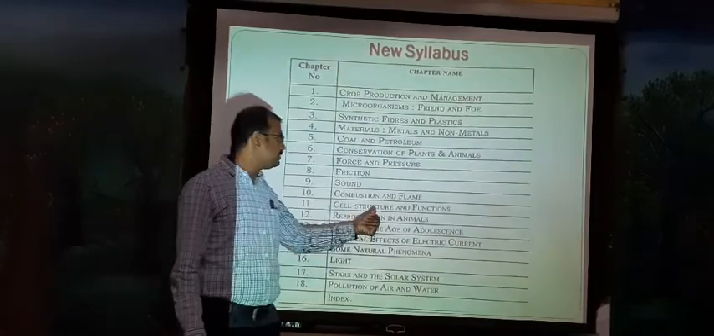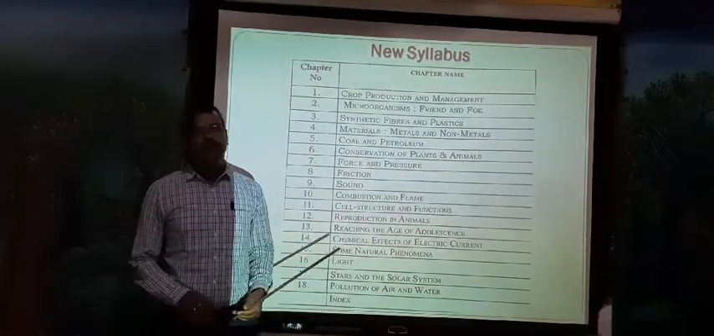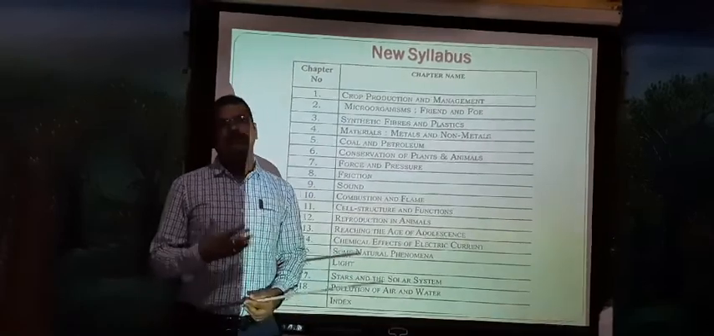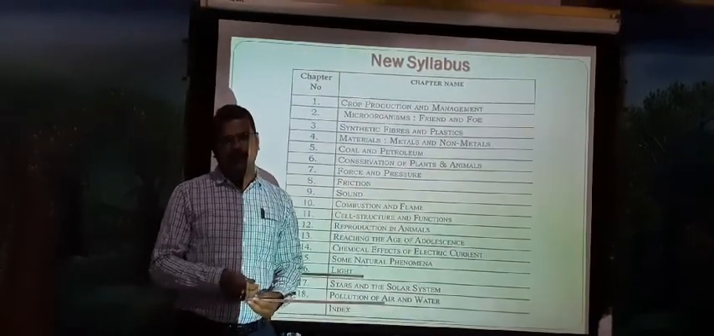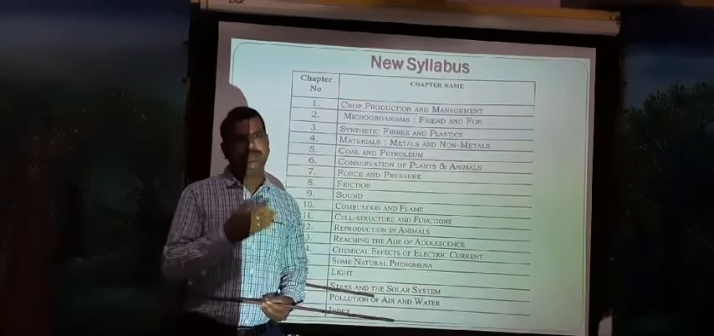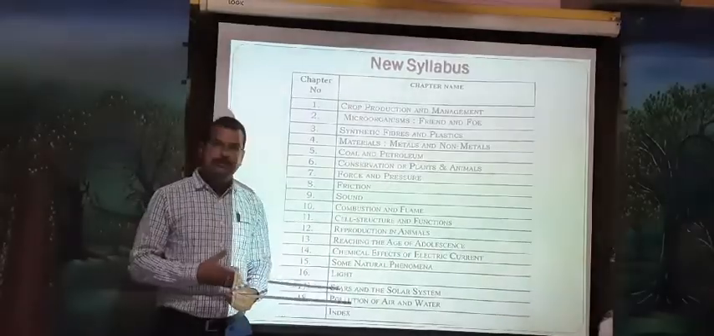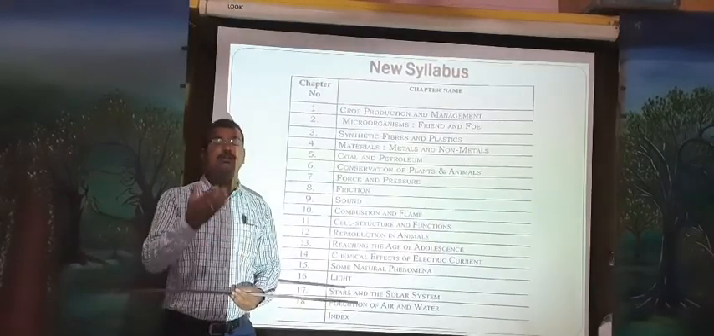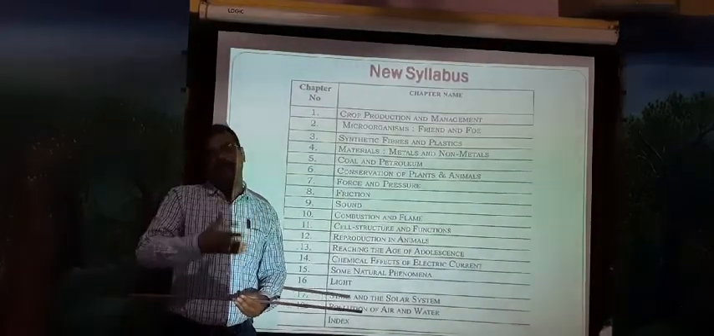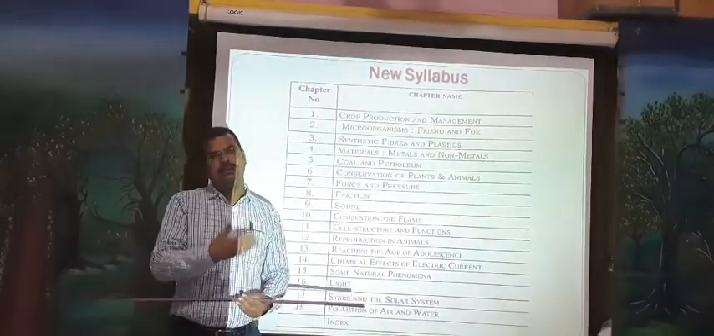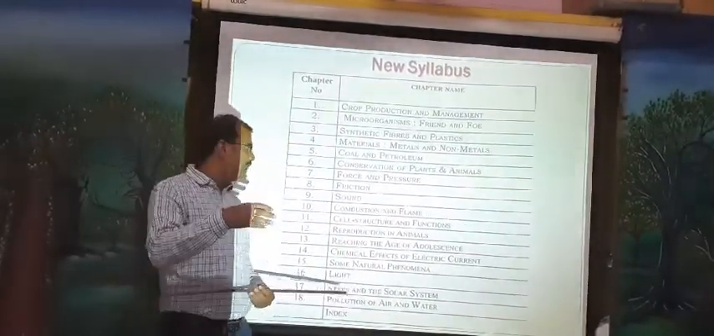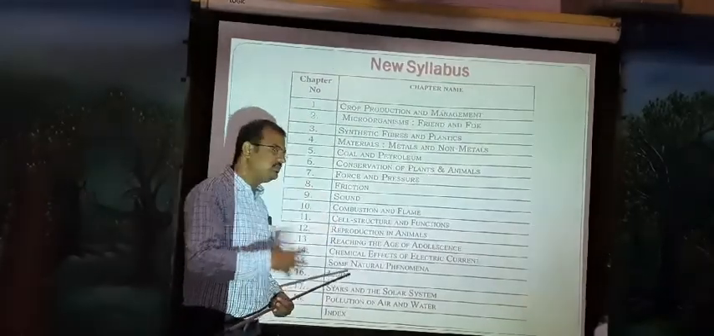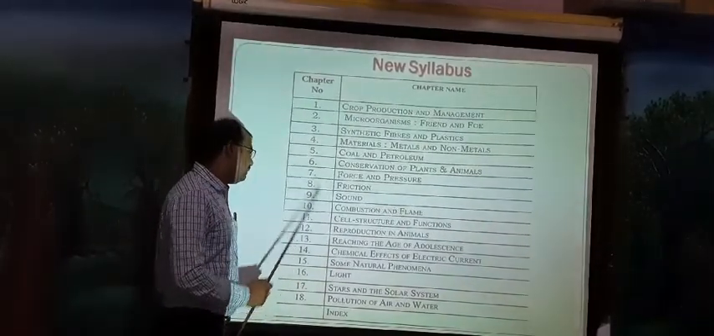11th one, cell structure and function. You already know what a cell is. Cell is the structural and functional unit of all living organisms. There are two kinds of cells: one is the plant cell and one more is the animal cell. What is the structure, and what organelles are present in the plant and animal cell, that we are going to discuss. Even their functions we are going to discuss in the 11th chapter.